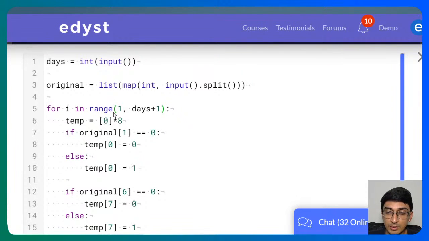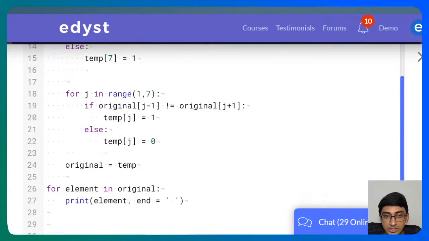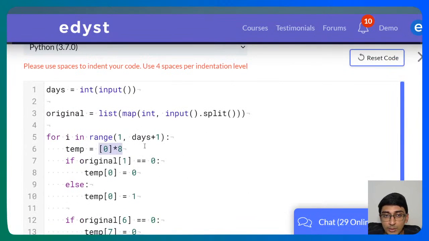Once you've done the elements in temp, you say, okay, now treat this as the original, because on the next day, I want to be able to change this particular set of elements. So I don't care about day -2. I always care about day -1, the previous day. So that's what I'm doing over here. Once I generated the temp array, I say original is equal to temp, and I know in the next loop temp is going to be equal to a new empty array anyways.